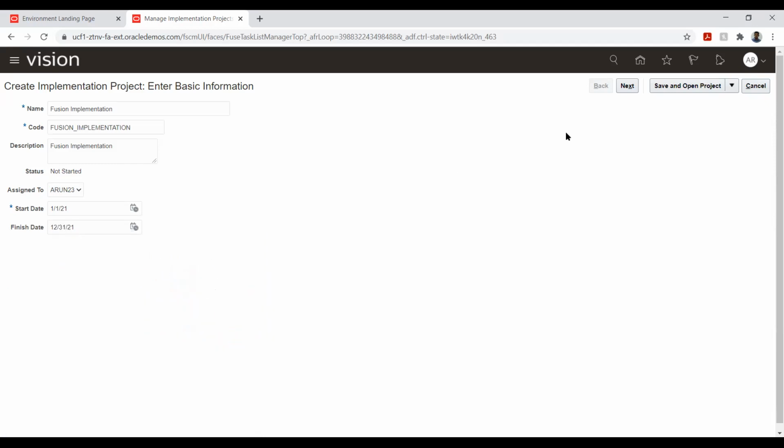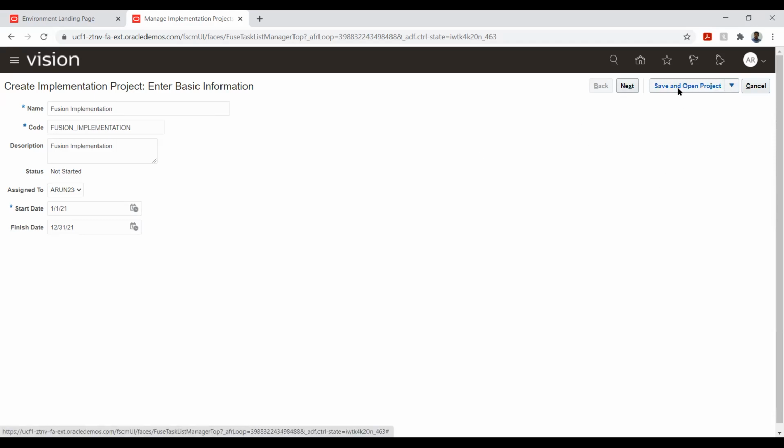Okay. So this we can do. Now we have created a project and now we wanted to give certain functions to configure and allow user to enter the transaction. So in order to do that, basically we need the access to create the configuration. So how do we do it? We have two options. So one is to directly say save and open project and add the offering there, or we can say next and we can select each options and the features there.